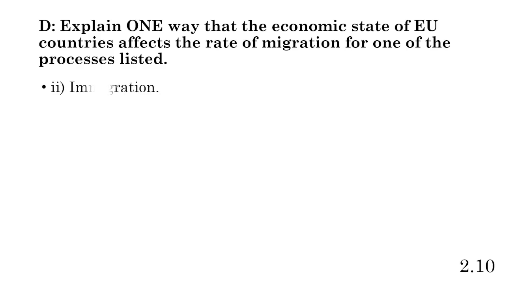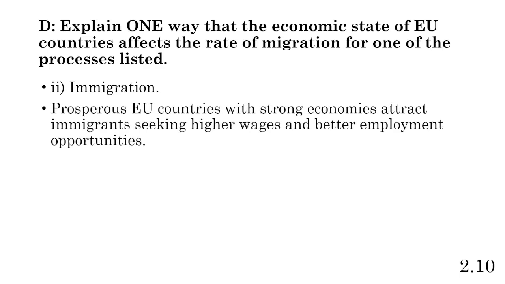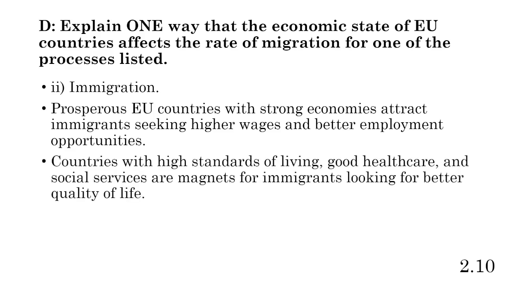So let's talk about the other process, immigration. You got to pick one of them. So you could have done one, emigration, or two, immigration, and just explain how that affects the rate of migration. So immigration. Prosperous EU countries with strong economies. These economies have been developed for a while. The Industrial Revolution hit them 200 plus years ago, and that attracts immigrants that want higher wages and better employment opportunities. Countries with higher standards of living, they have better health care, social services. They're magnets for immigrants. They bring in a bunch of immigrants. They're attractive, and they look for a better quality of life.